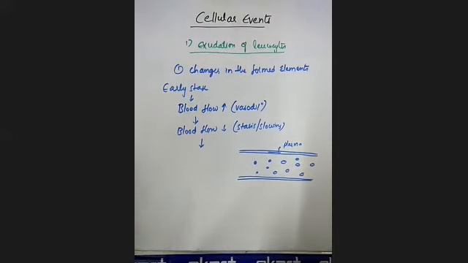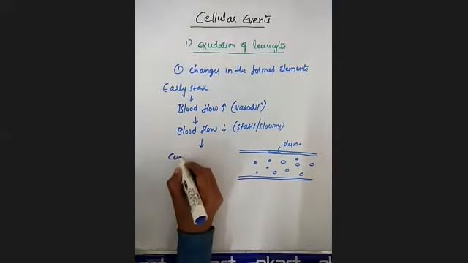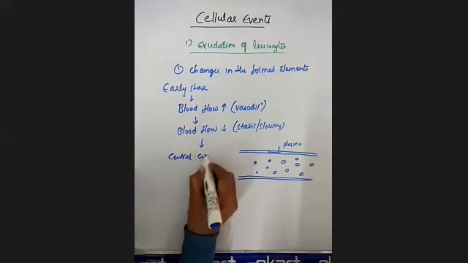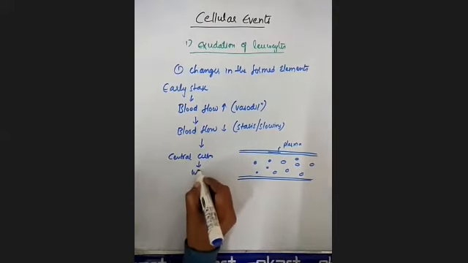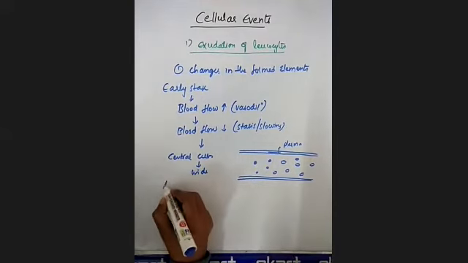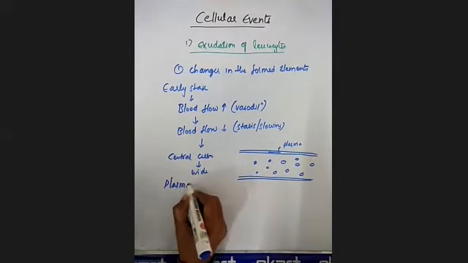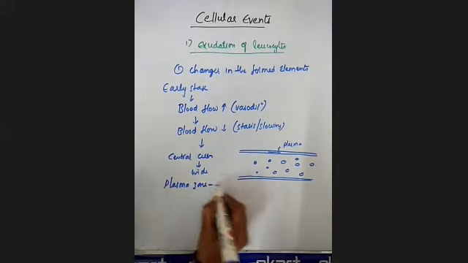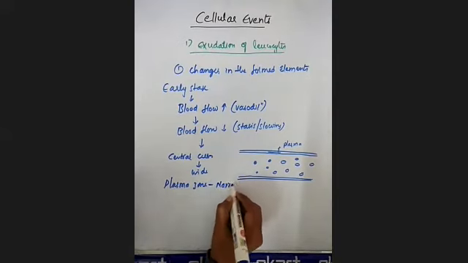But because of this slowing or stasis, the central cells become widened and the plasma zone becomes narrow.